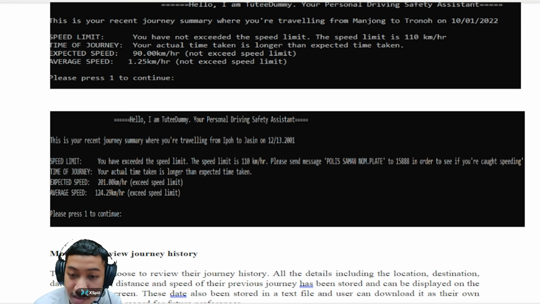This function, which is police summon, and also inserting the number plate and messaging it to 15888, is one of the ways to check if our car has already been summoned due to a speed limit violation. And as you can see, the expected speed exceeds the speed limit and also the average speed. You can see our Tuti Daimi will detect the expected speed and average speed, and if it exceeds, it will notify the user.